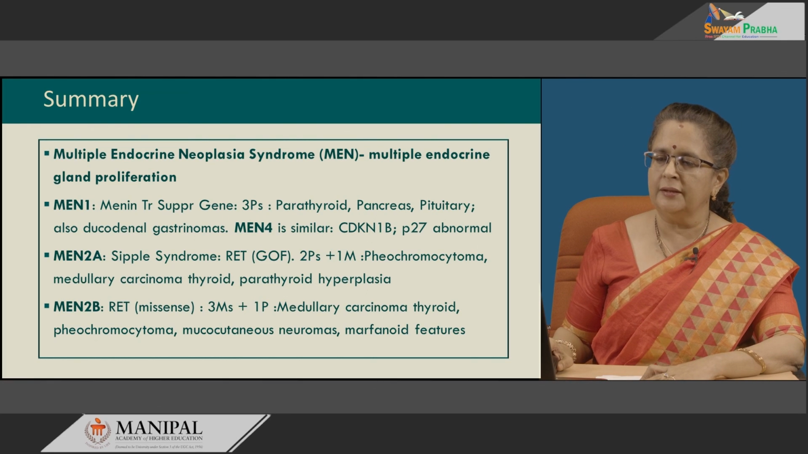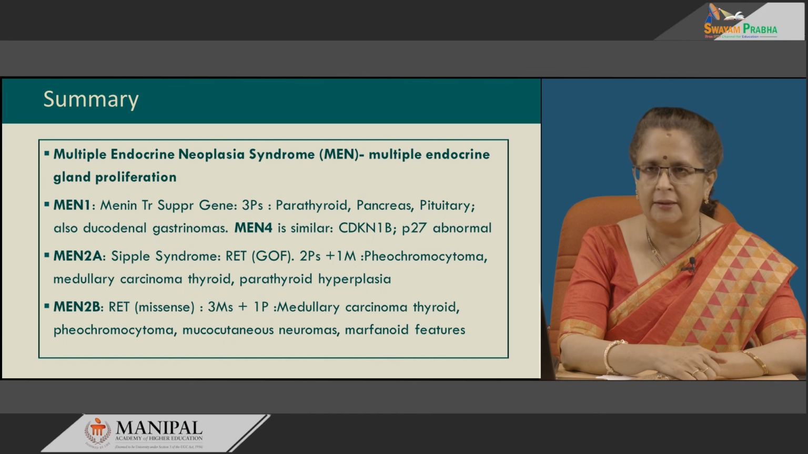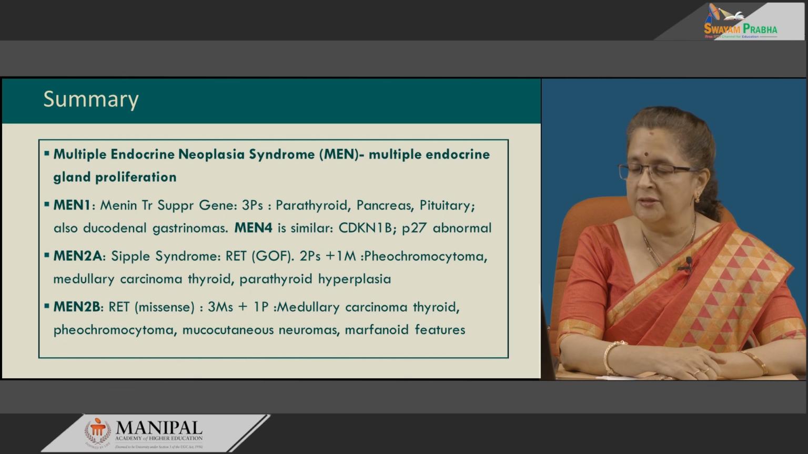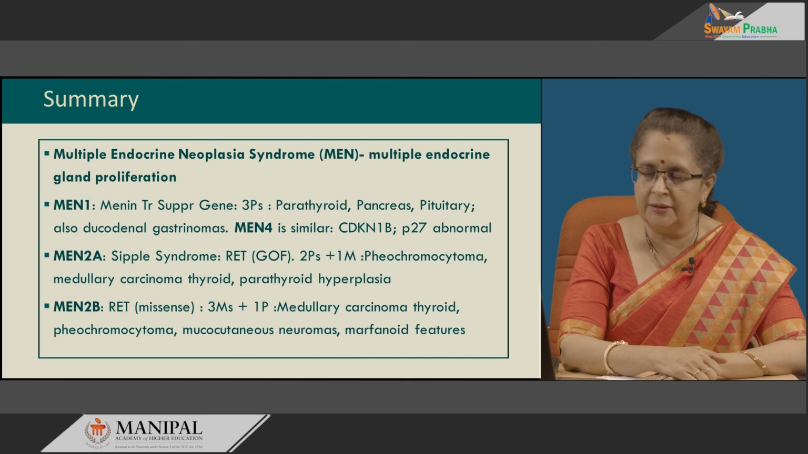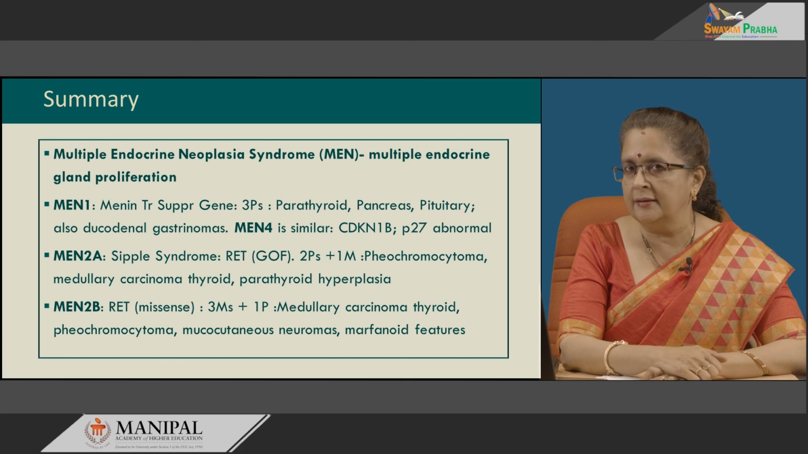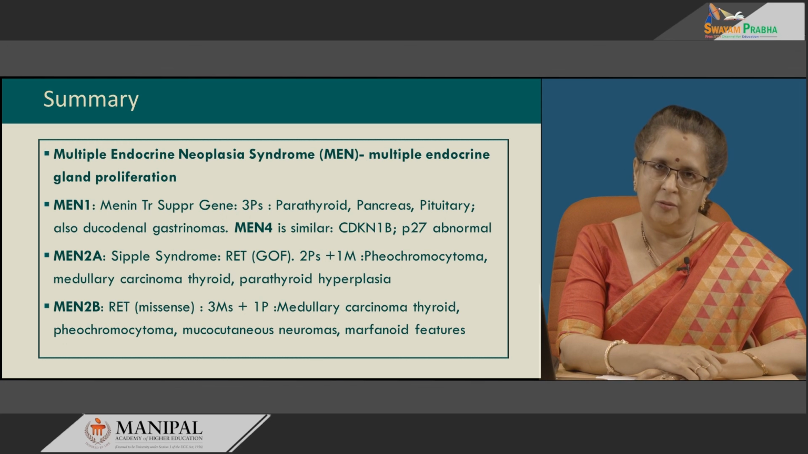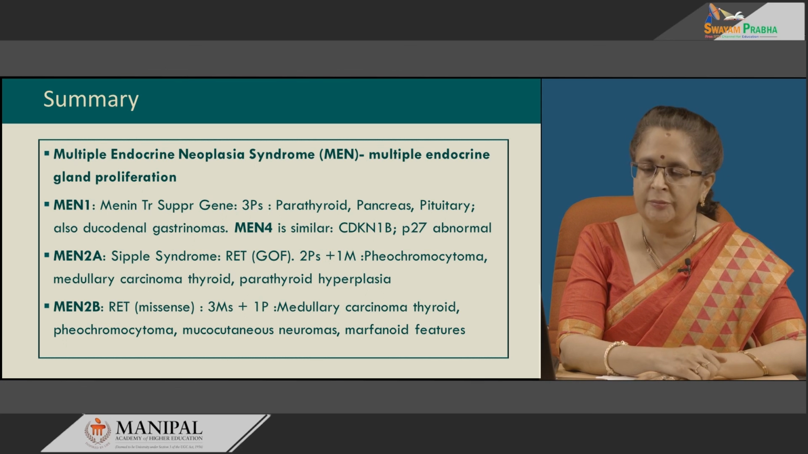Malignancy is defined by metastasis, though we do use the PASS criteria to check which of these are suspicious for malignancy. The MEN syndromes or multiple endocrine neoplasia syndromes, multiple endocrine gland proliferation is noted in these. MEN1 is associated with menin tumor suppressor gene. It is seen to be involving the parathyroid, the pancreas and pituitary, also duodenal gastrinomas. MEN4 is similar, but the genetic abnormality here is of CDKN1B, which causes P27 to be abnormal and therefore cell cycle inhibition to be removed.